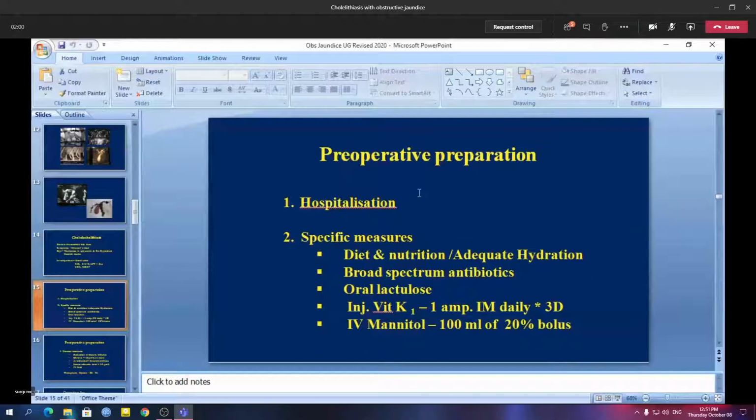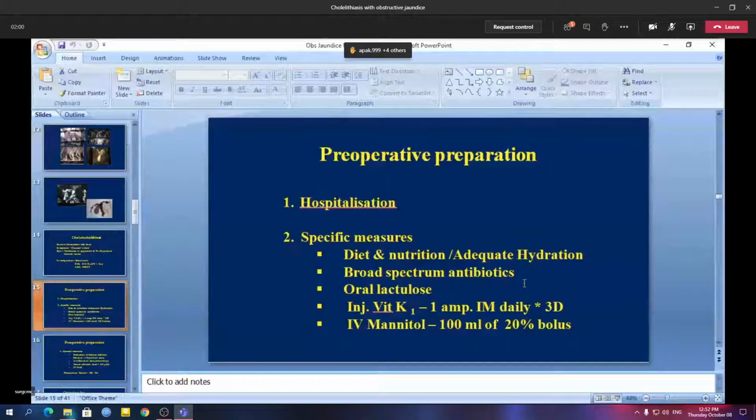Now this is again a very important question: how to prepare a case of obstructive jaundice. First, there is no scope for domiciliary treatment. The patient needs to be hospitalized. So first is hospitalization of the patient, then specific measures: diet, nutrition, adequate hydration, because this patient has anorexia and sometimes vomiting, so the patients are nutritionally depleted and may be dehydrated. You will have to correct this with good nutrition and, if necessary, IV fluid.